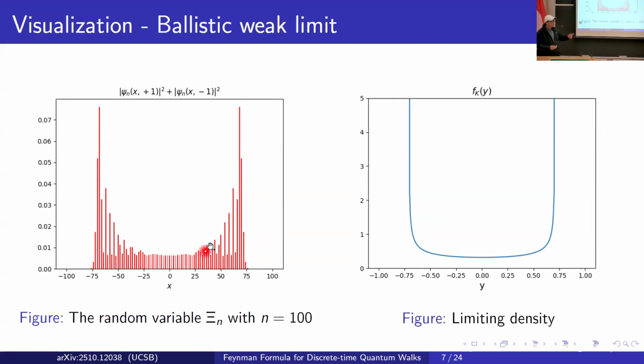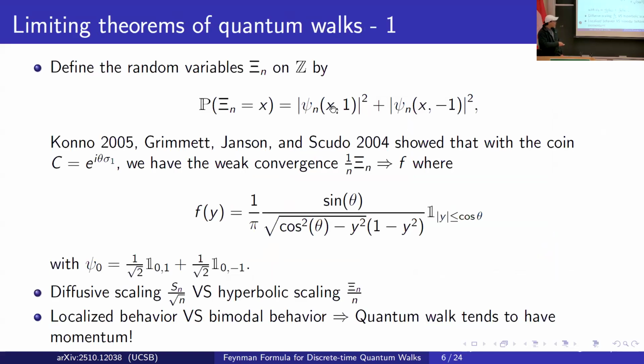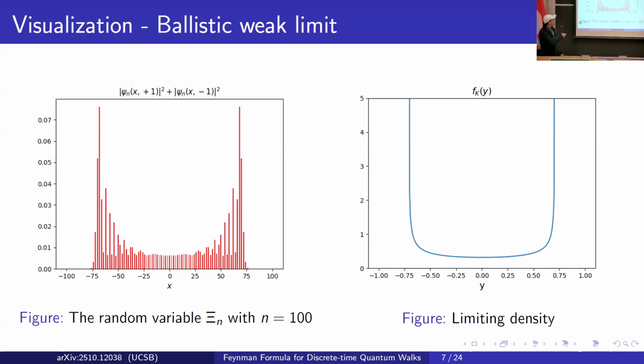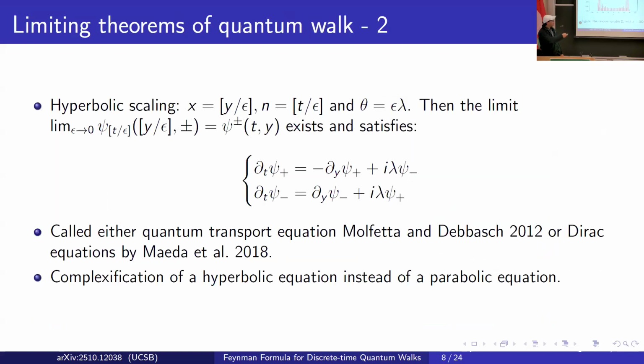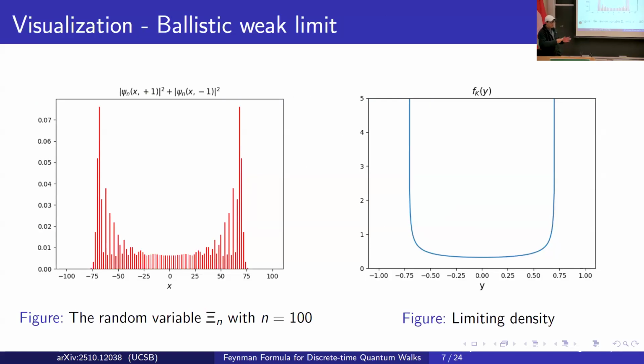Another interpretation of this bimodal behavior is that the quantum walk tends to have momentum, so it tends to have memory. How can you have more distribution away from the origin? That means you must have more steps in the same direction, so you keep the momentum for quantum walks.